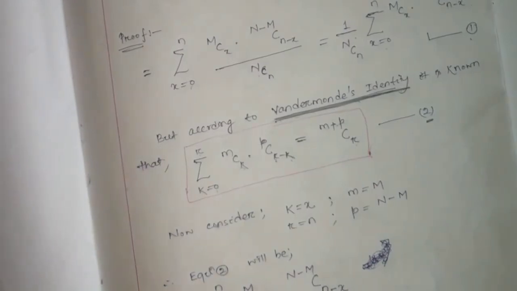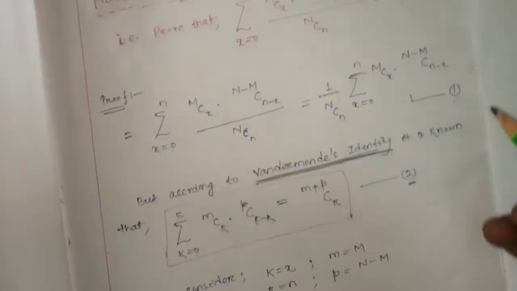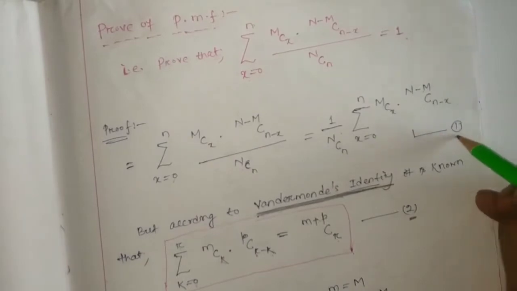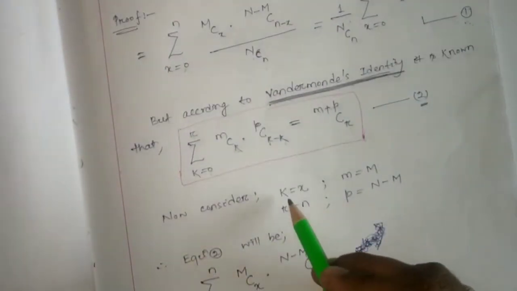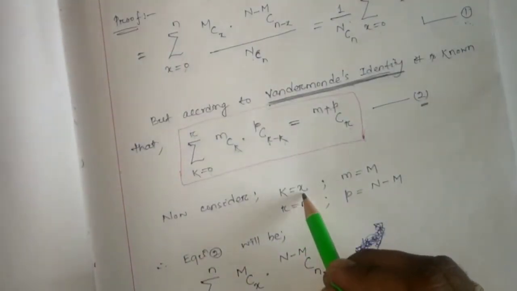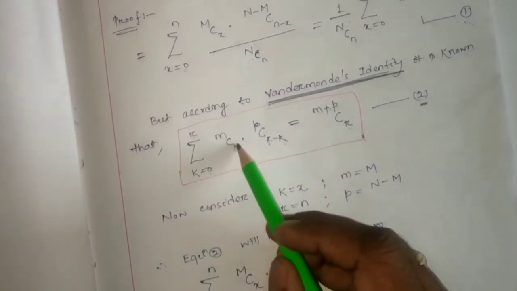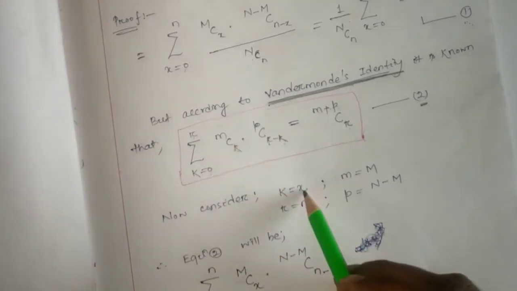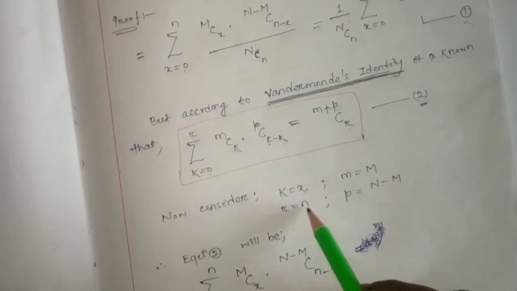Now for equation number 1, I have considered that k equal to x. So here k I have considered x, and r I have considered n.